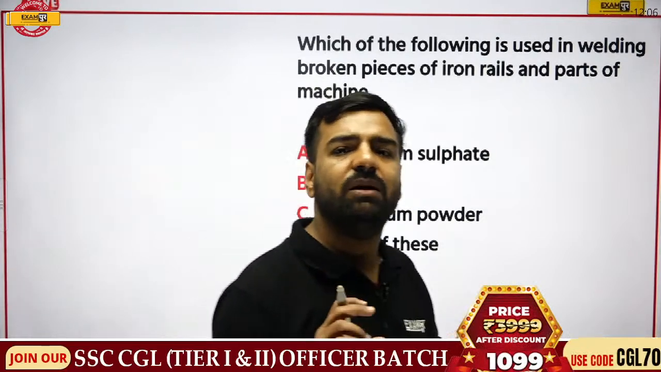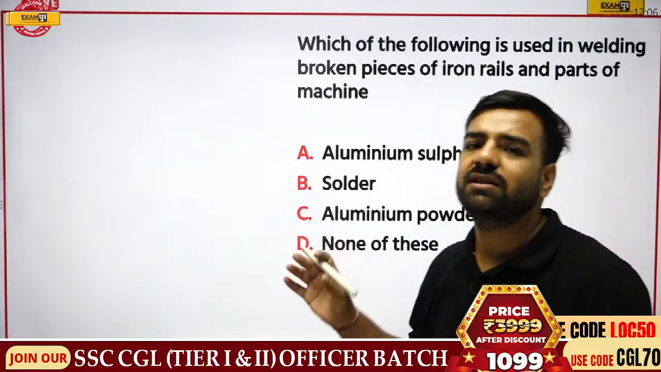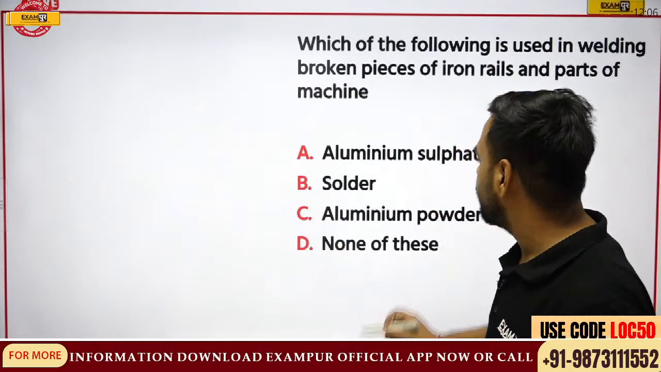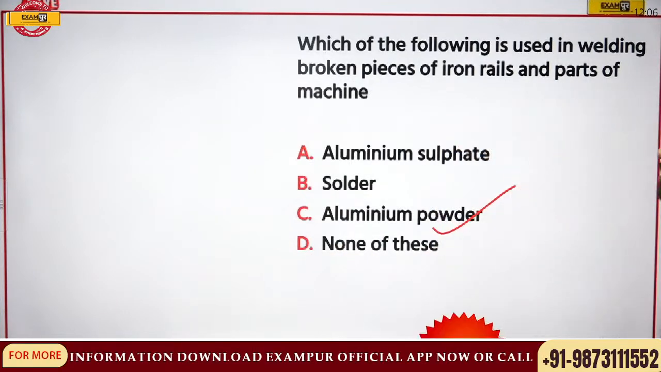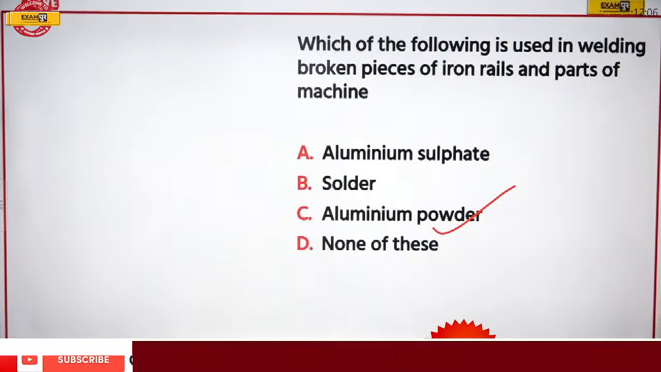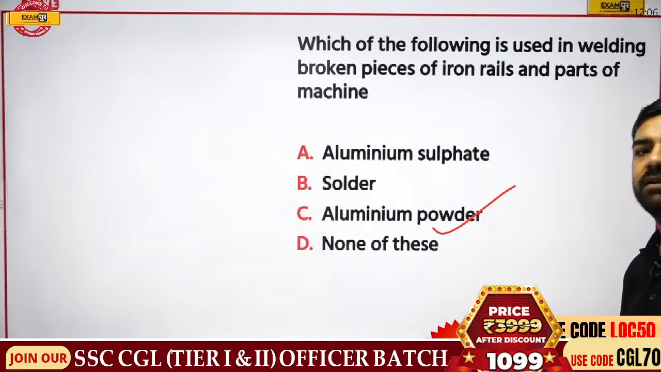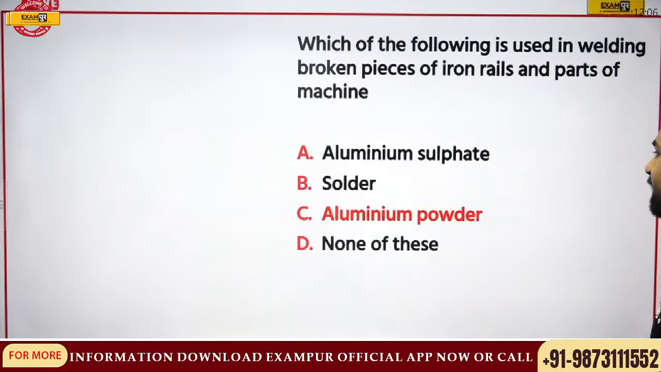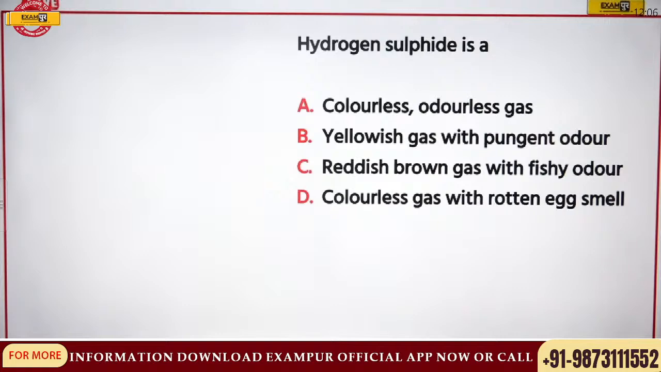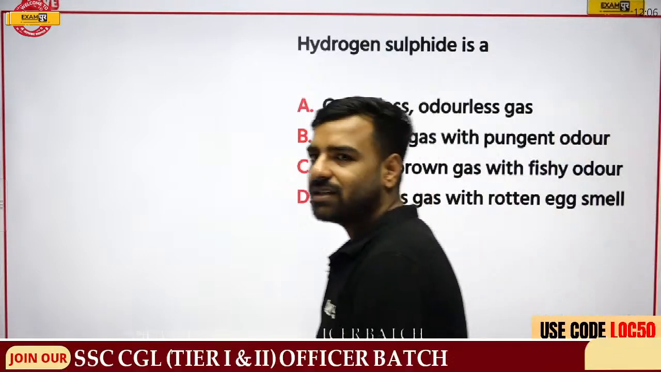So this aluminium is crushed and it is used in the welding part. So here the correct answer is going to be C, that is aluminium powder. Aluminium powder is used in welding broken pieces of iron rails and parts of machines. It actually helps in the welding part. Okay. Next. Hydrogen sulfide is what?